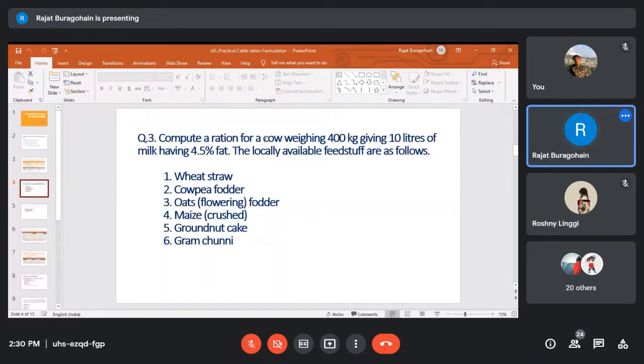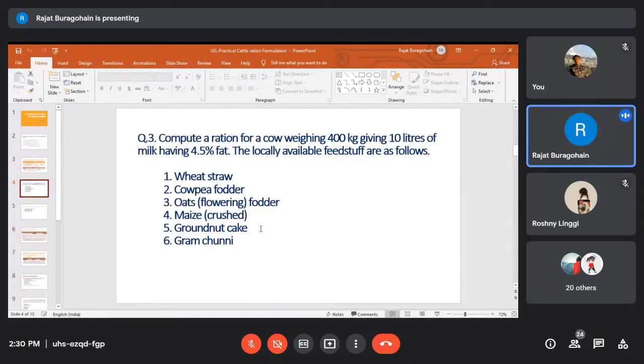So here, the body weight of the cow is, suppose, 400 kg, 10 liters of milk is given by that cow, and the fat percentage is 4.5%. And here, the roughages the farmer has are, suppose, wheat straw, which is dry roughage, cowpea fodder, green roughage, oat, green roughage, and maize. It is a cereal grain, groundnut cake, and gram sunni.